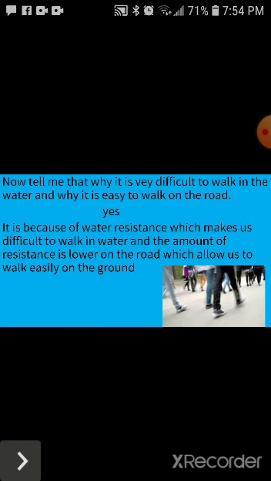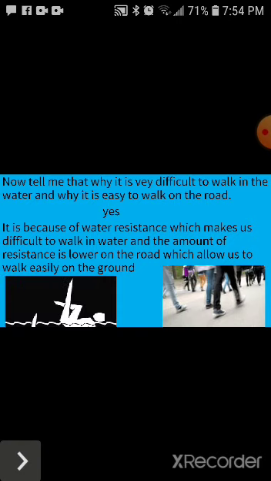Yes, it is because of water resistance, which makes it difficult to walk in water, and the amount of resistance is lower on the road, which allows us to walk easily on the ground. That is why swimmers face more resistance while swimming in water as compared to a man walking on the road, because water resists more as compared to air.